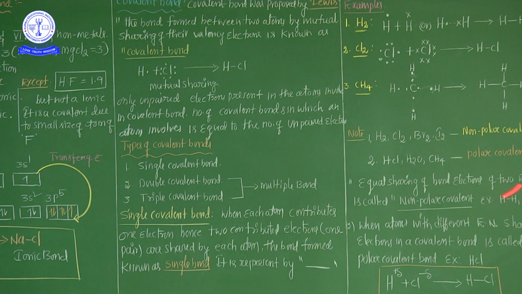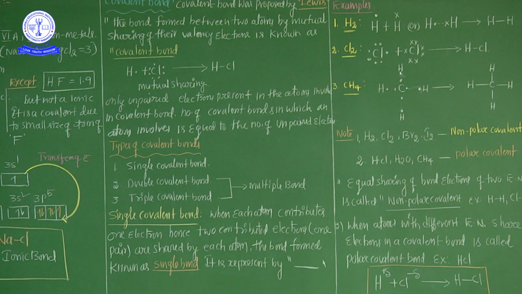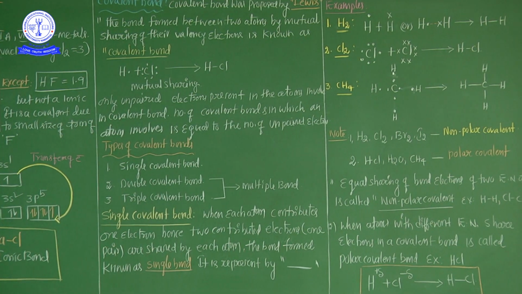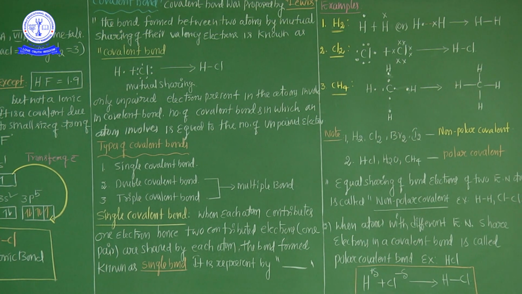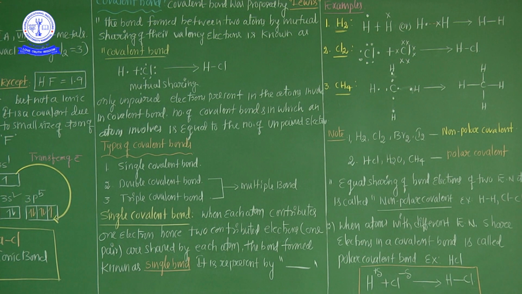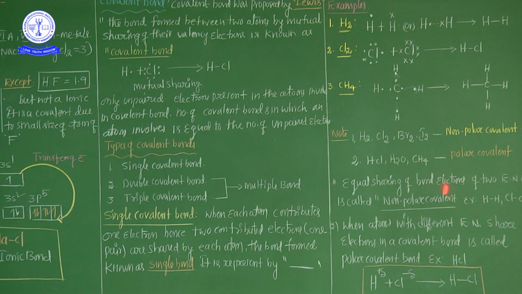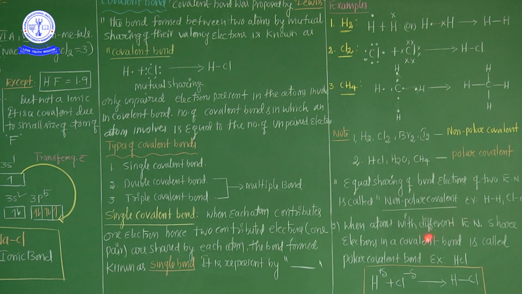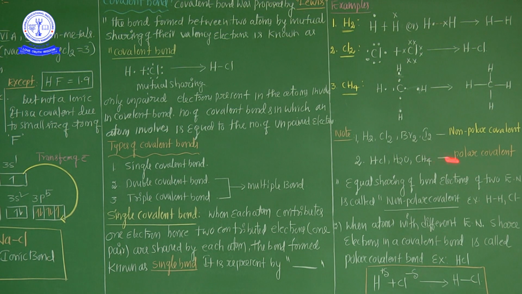Now, the second one is the polar covalent bond. Polar covalent bond means that of the two atoms involved in the covalent bond, one atom has higher electronegativity and the other has lower electronegativity. The high electronegativity element shares more towards itself, and the low electronegativity element shares less. That is why it is called a polar covalent bond.